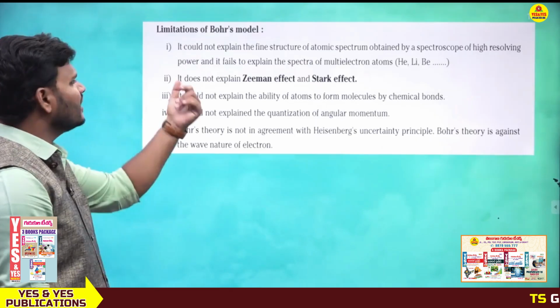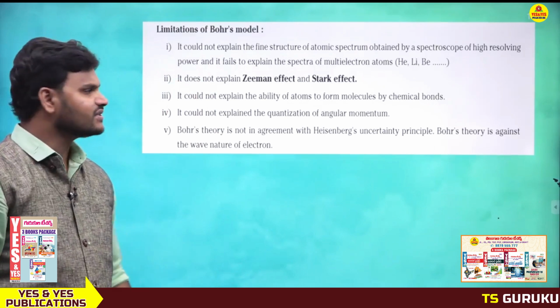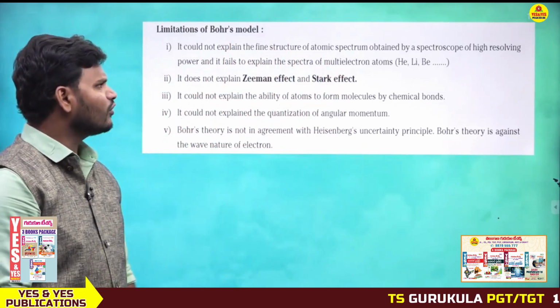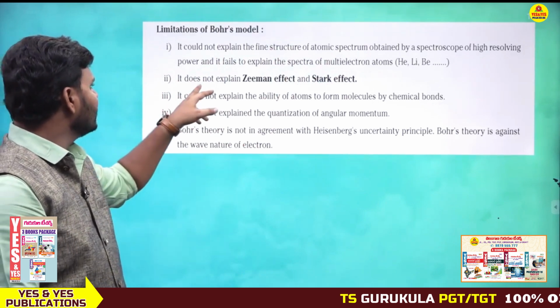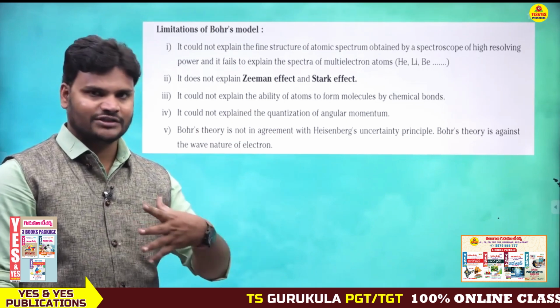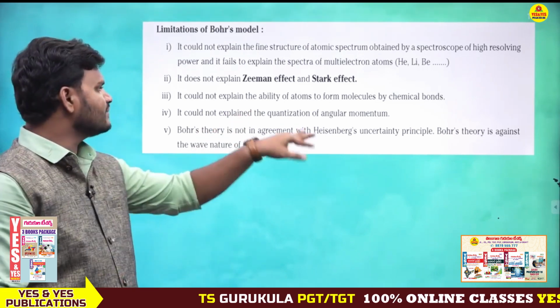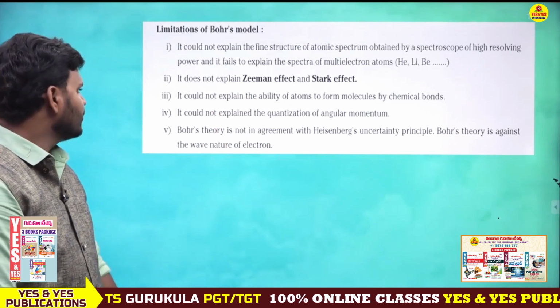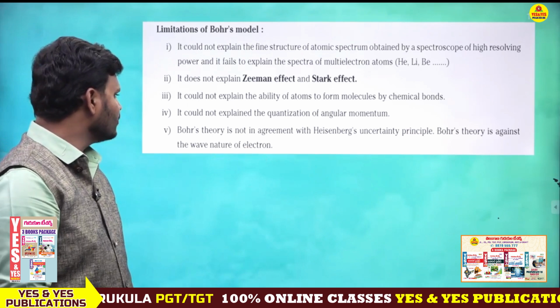Next, limitations. Bohr's theory also has limitations. These are the limitations. It could not explain the fine structure of the atomic spectrum. Next, it does not explain the Zeeman effect and Stark effect. Zeeman effect and Stark effect I will explain, don't worry. Next, it could not explain the ability of atoms to form molecules by chemical bonds. Next, it could not explain the quantization of angular momentum.